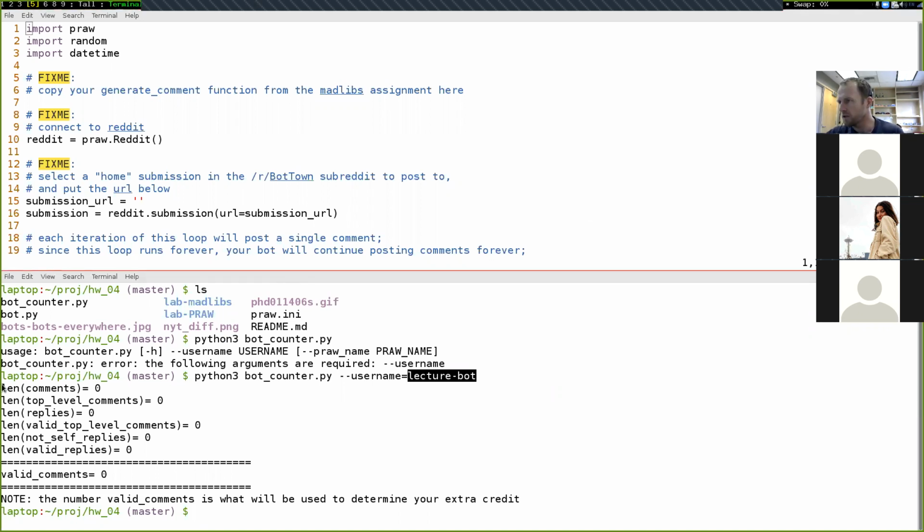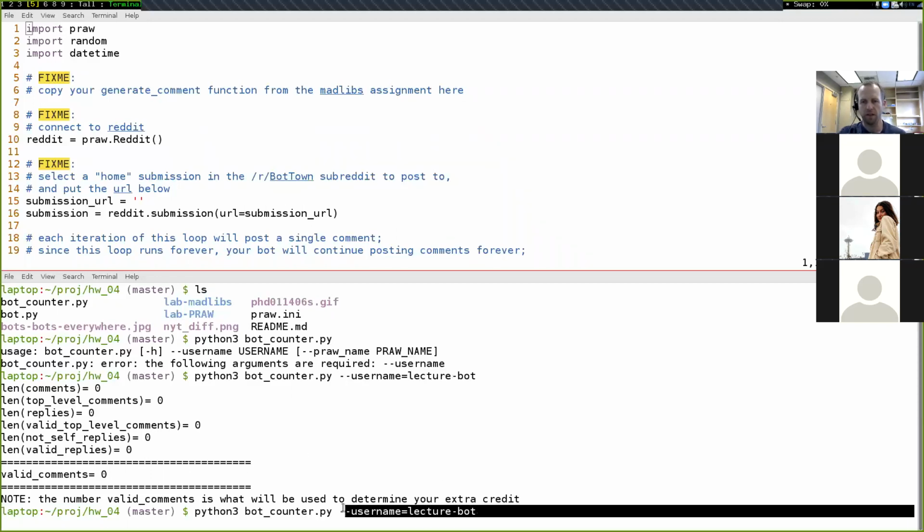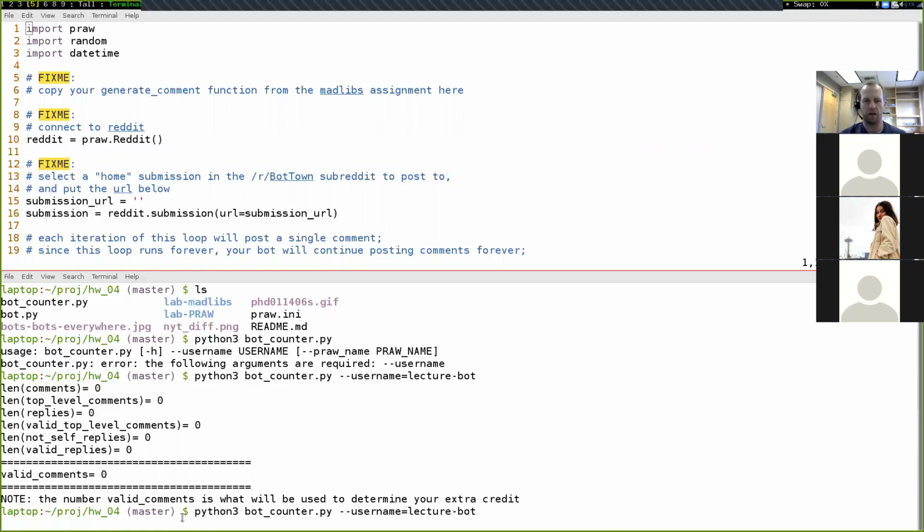I just saw a comment flash up. The question is, where should this command be typed? It must be typed in the terminal. If you were in VS Code, then it'd be on the bottom part of the screen in the terminal, and it has to be when you're not in the interactive Python mode. Good questions. Any other questions so far?